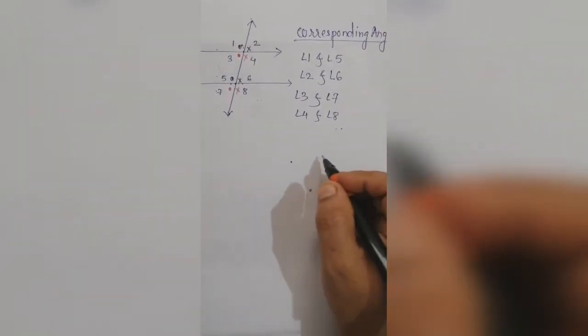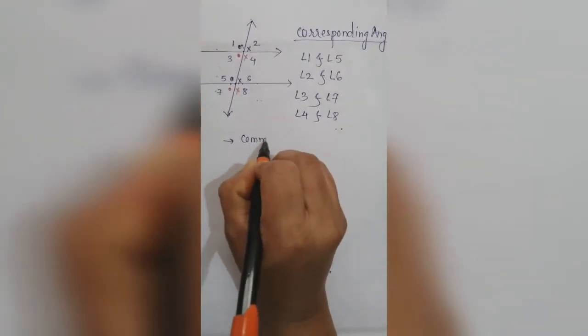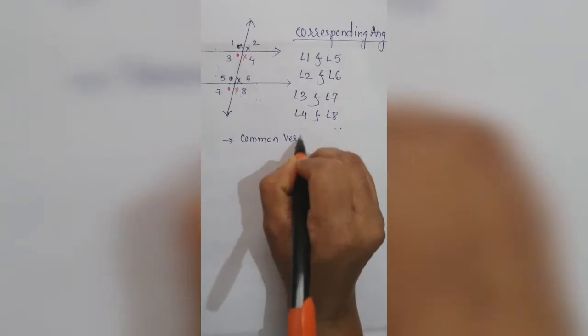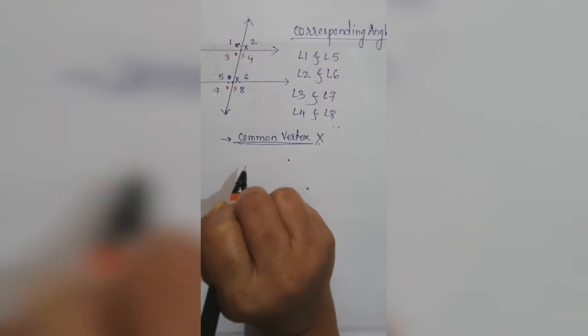Why are they called corresponding angles? Because they do not have a common vertex; they have different vertices.